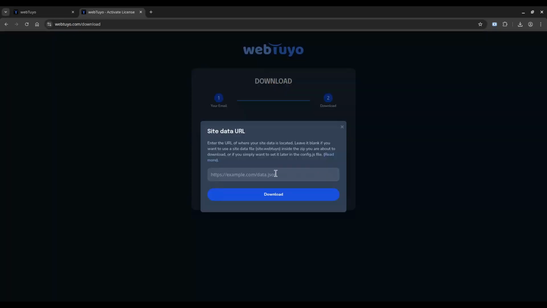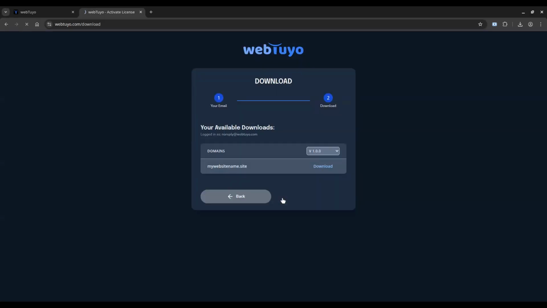When the pop-up appears, enter your site data URL. It should be https://static.yourdomain/site.json. Then click Download. This will download the webTuyo renderer software along with your license. This software is what renders your website on your custom domain. In this example, we'll host it for free using Cloudflare.